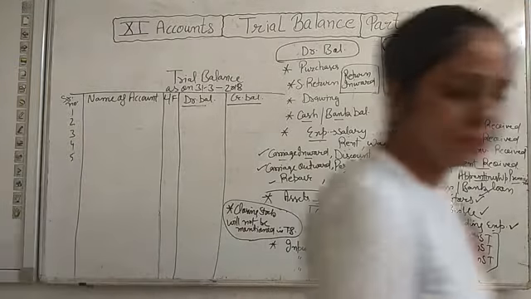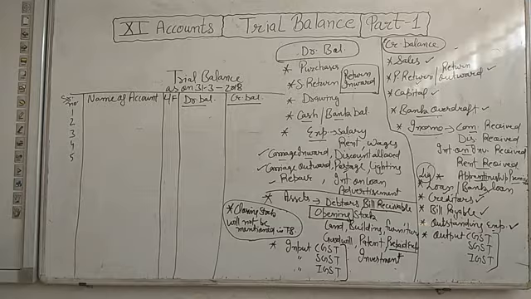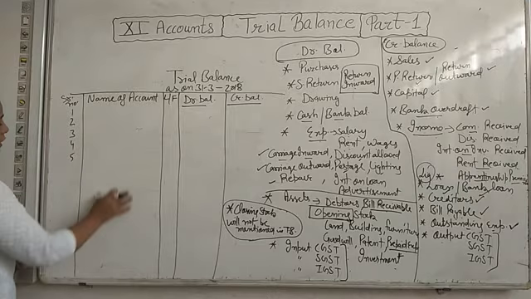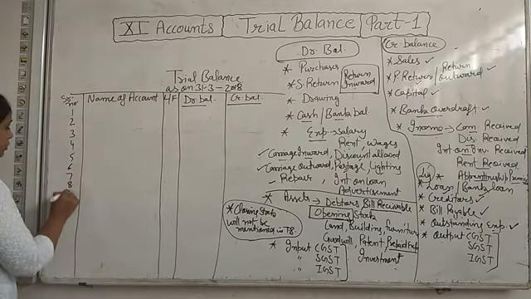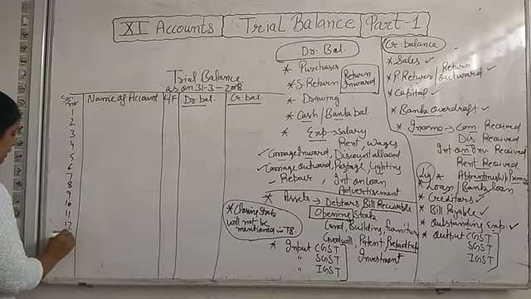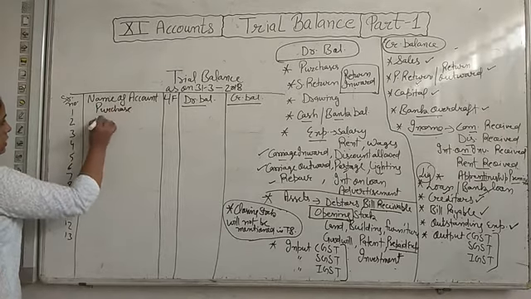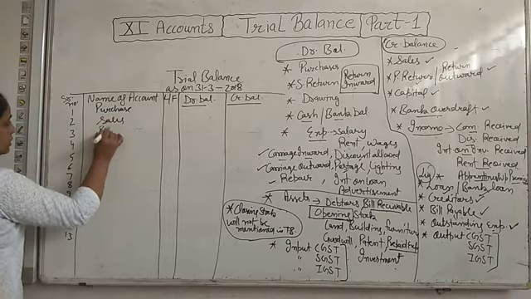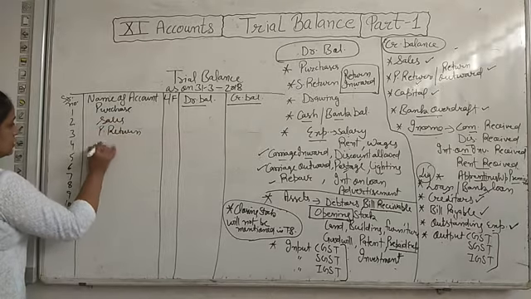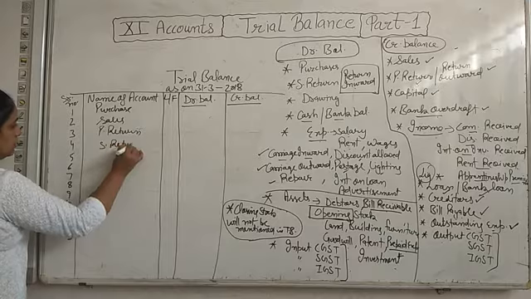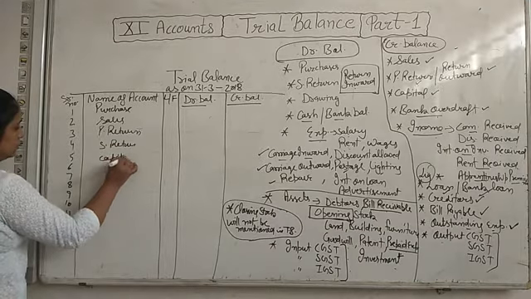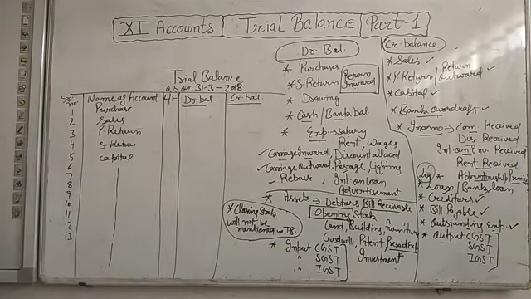See, here we will write all the account names that are given to you in the question: purchase, sales, purchase return, sales return, capital, whatever account names are given in the question, you will write in this.